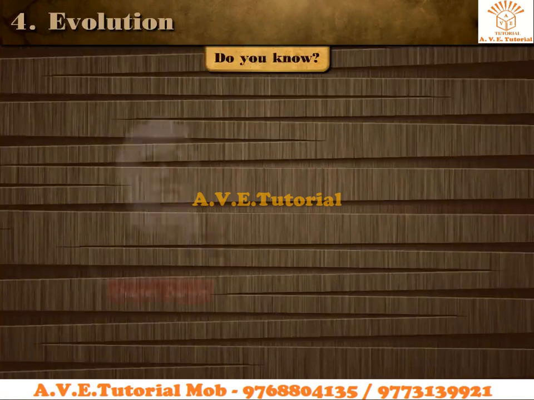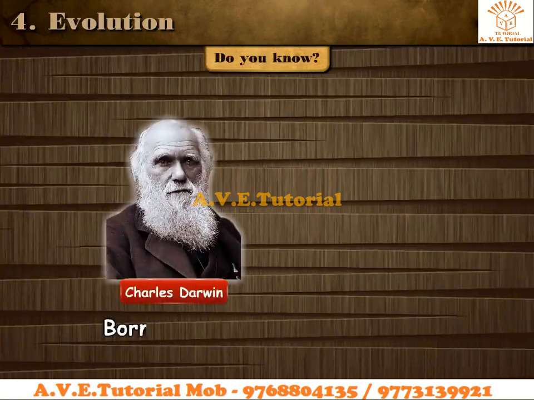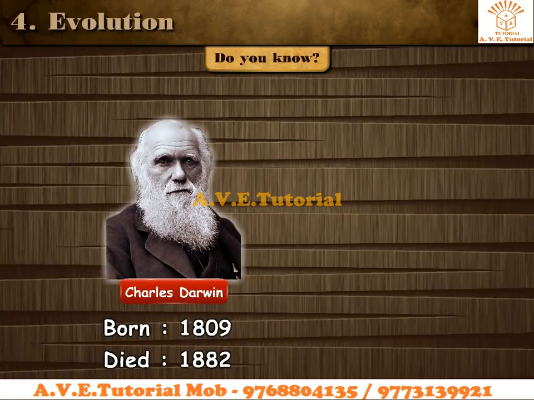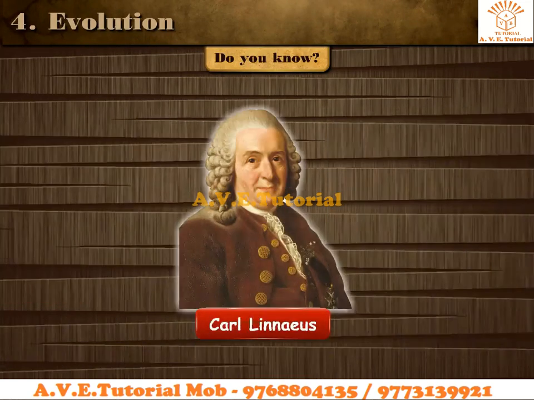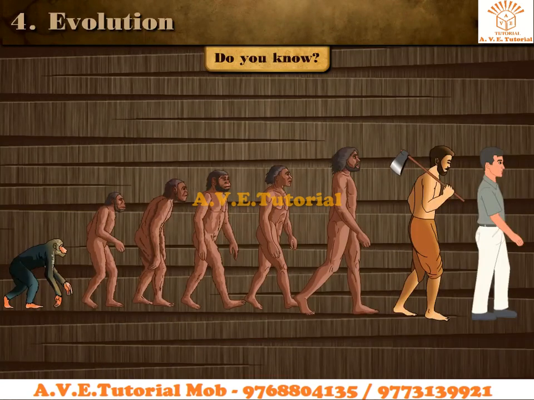Do you know? Charles Darwin, born 1809, died 1882, proposed his theory of evolution in his book On the Origin of Species in the year 1859. Before Darwin, a scientist named Carl Linnaeus had introduced this method of classifying animals. He had expressed his opinion that going by the structure of the body, the human species and some ape species appeared to be related.